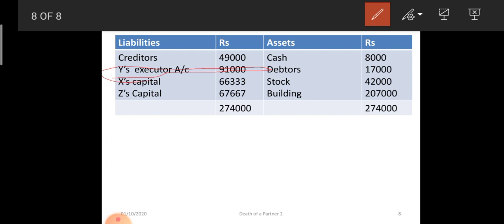Then X capital, Z capital. The total of the balance sheet is 2,74,000 rupees.